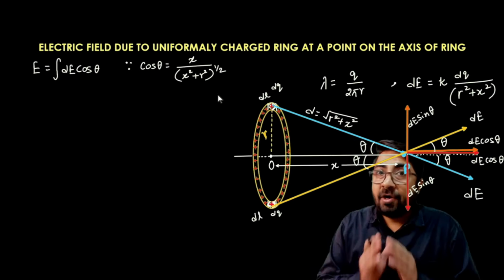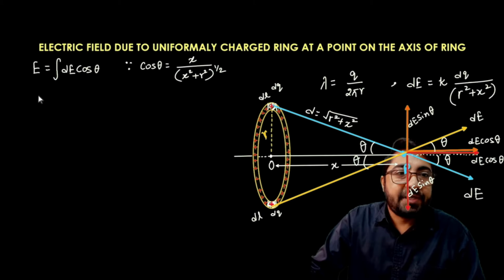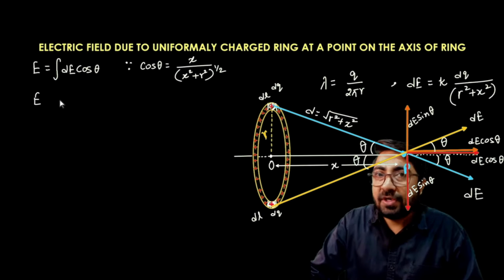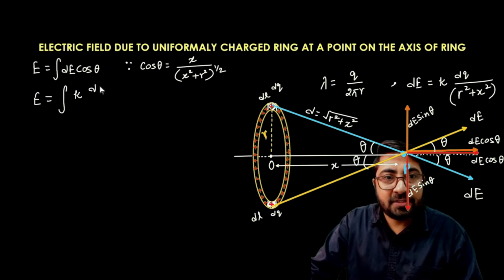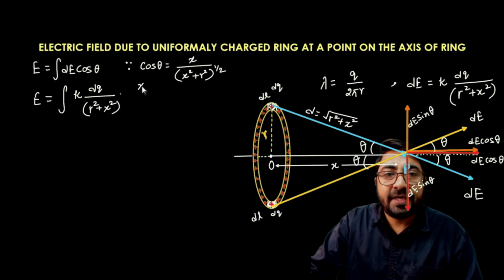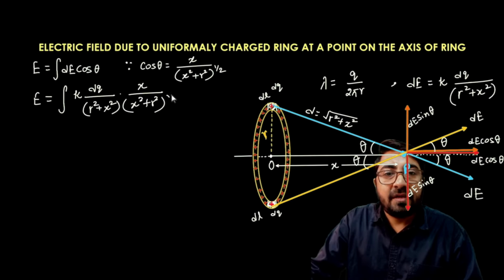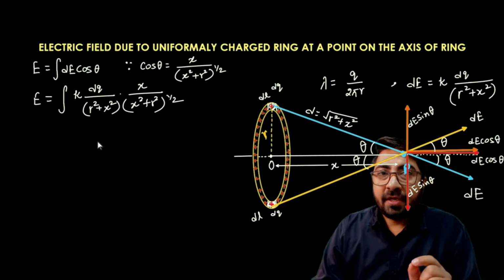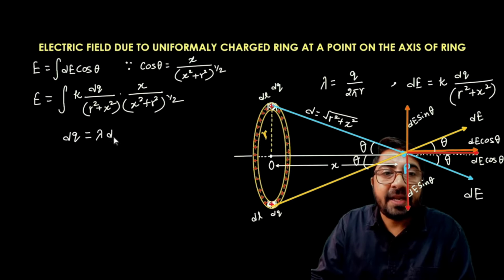So after substituting the value of cos theta and dE, I can calculate the electric field due to the charge ring. Now putting the value of dE and cos theta in the expression in order to find the total electric field, E is equal to integration, the value of dE is equal to k, that is constant, times the charge dq, upon r square plus x square, and the value of cos theta is x upon (x square plus r square) to the power 1 by 2. One more thing I can write here: this dq is equal to lambda into dl.